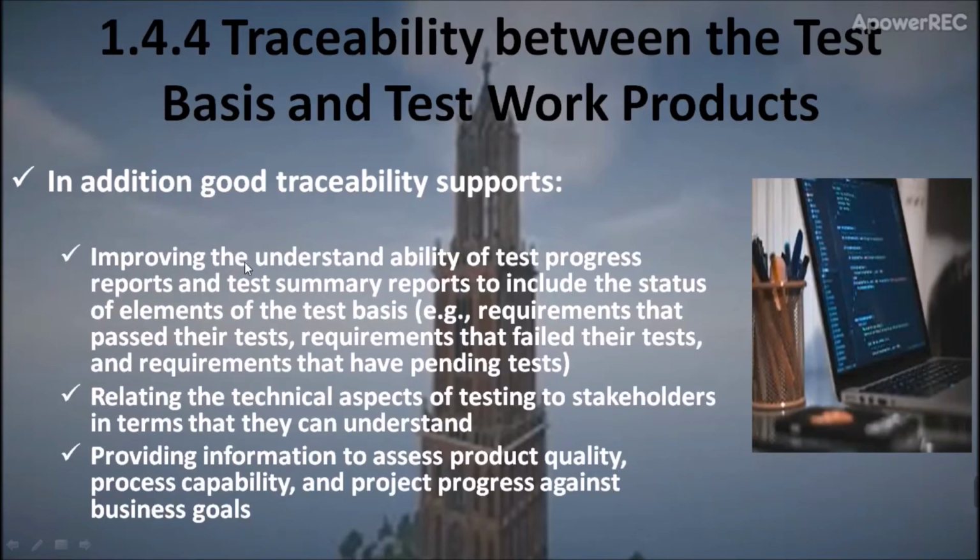It should improve understandability of the test progress reports and the test summary reports, so that we can make decisions. It should make the technical aspects of testing understandable to stakeholders. It should provide information to assess the product quality and the process against business goals.